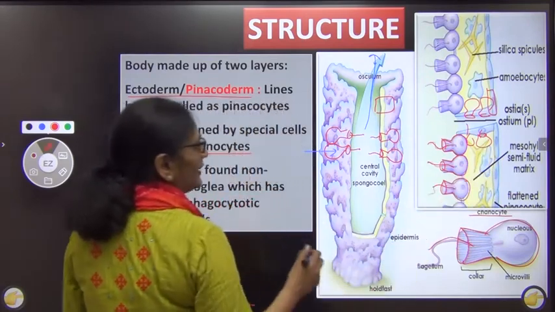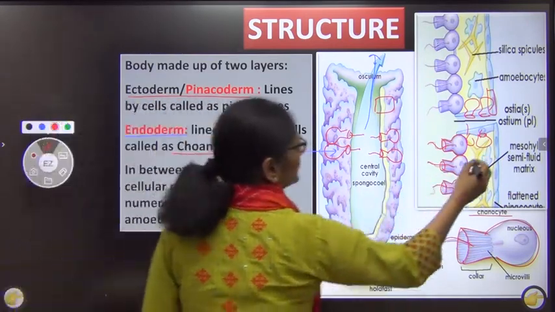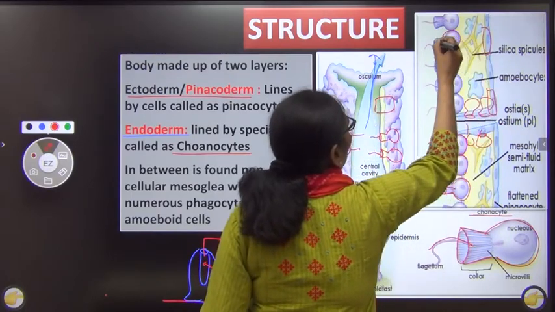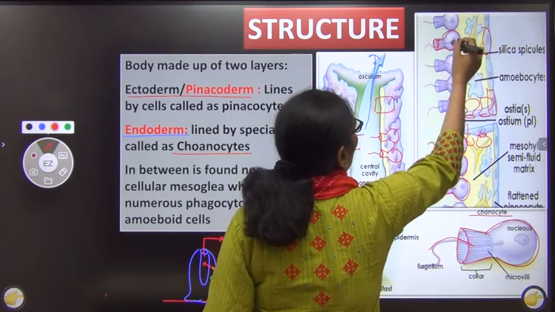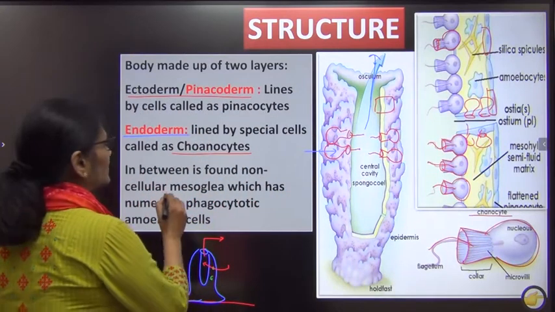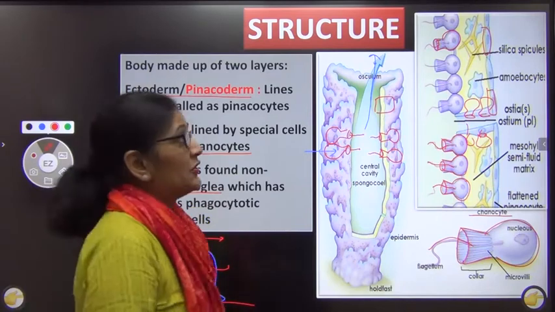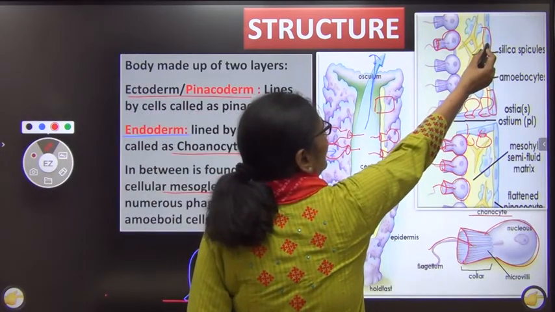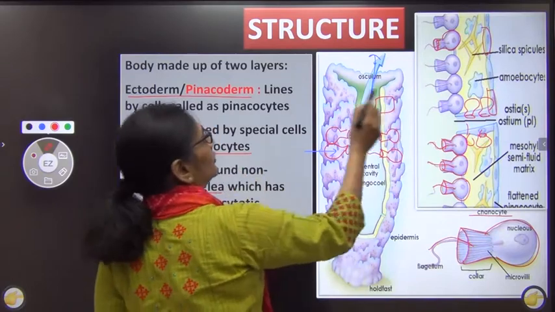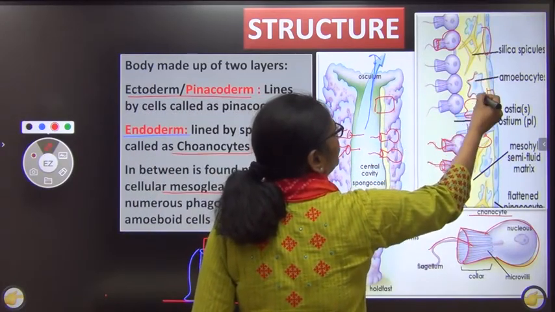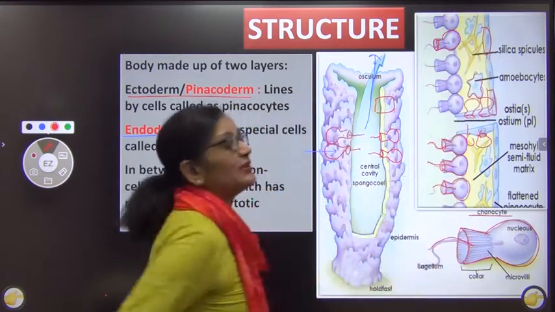In between the two means, I told you, the outer layer is ectoderm, and this is your endoderm made up of choanocytes. In between the two you can see the yellow colored layer. This is called mesoglea. Mesoglea does not have any cell of its own. Rather, some of the outer cells, the pinacocytes, I told you pinacoderm, detach and become amoeboid in nature, and they just float in the mesoglea.